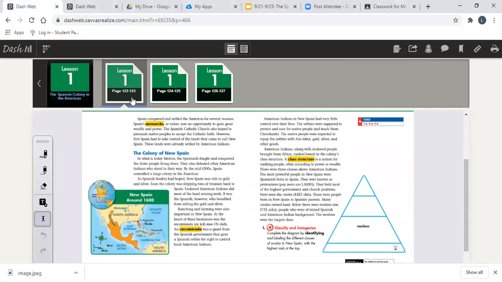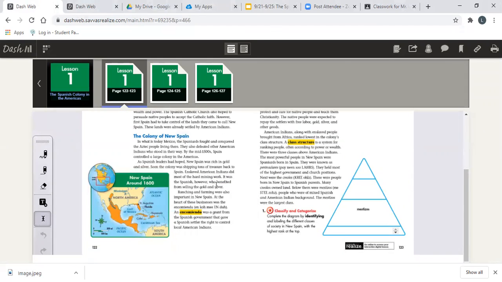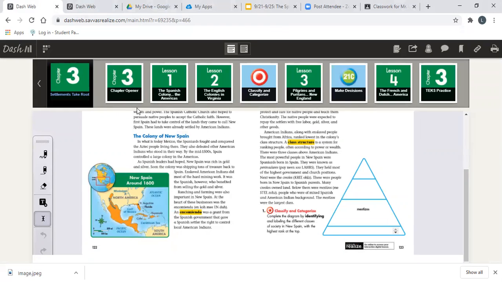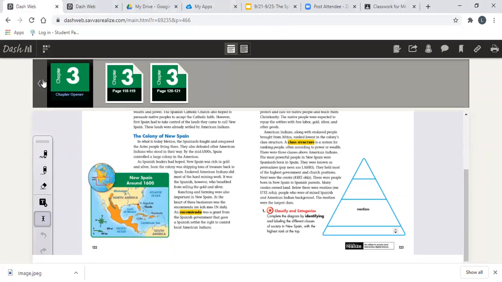So you'll see that it says pages 122, 123, 124, 125, and 126 and 127. And you'll say, Mr. Lobos, well, but where's pages 118, 119? So you'll click on this arrow right here, and it'll show you chapter 3, 1, 2. You click on chapter 3, chapter opener. So after you click on chapter 3, chapter opener, it'll give you pages 118 to 121, which is the assignment for Monday.